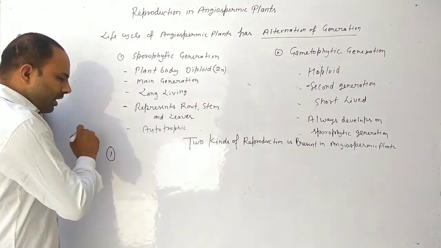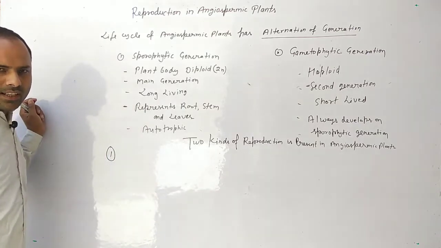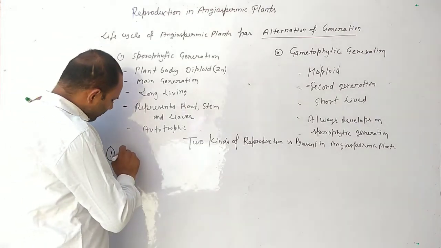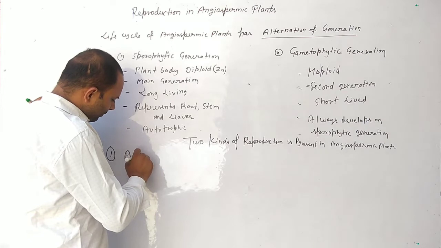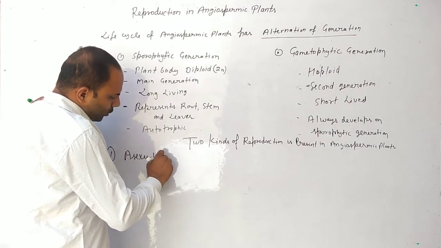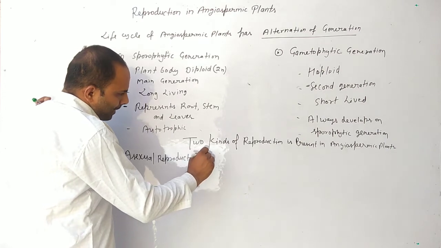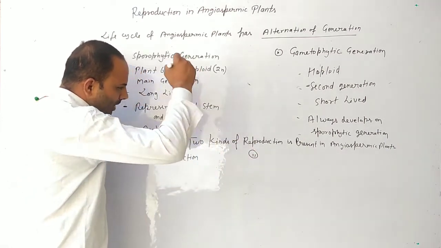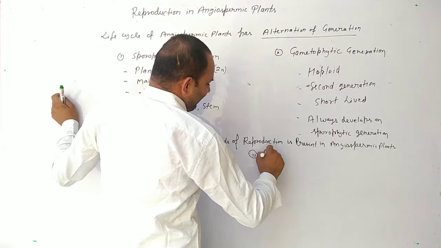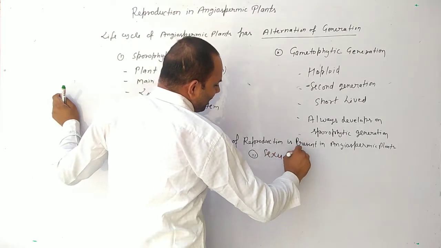First is asexual reproduction and second is sexual reproduction.